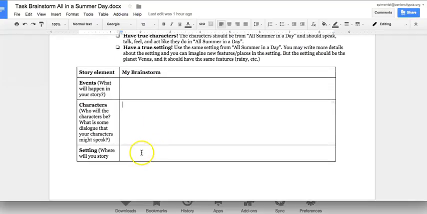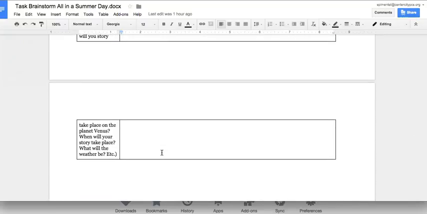And then last, think about the setting. Where will your story take place on the planet Venus? Is it going to be inside the school? Is it going to be outside the school? What's the weather going to be like? Things like that.